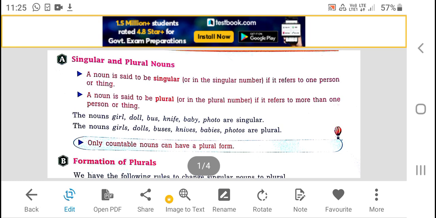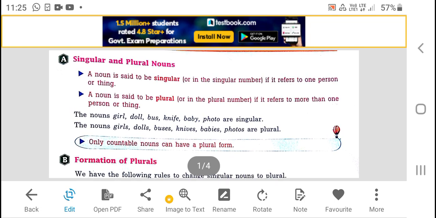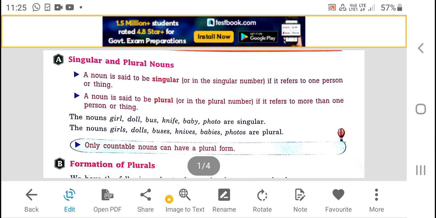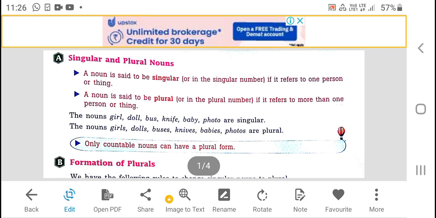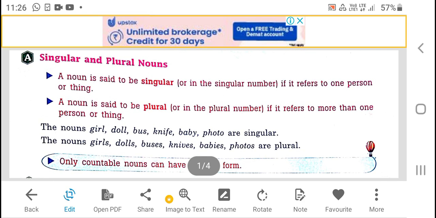Nouns. As you know, naming words are called nouns, and there are two types of nouns. One of them is singular, and the second is plural nouns. Okay, today we will discuss singular nouns and plural nouns.